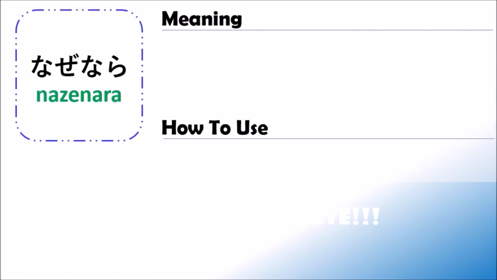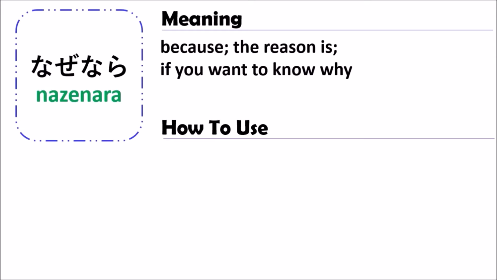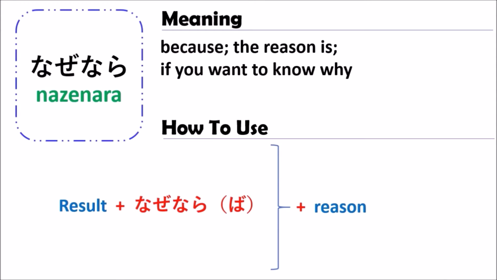Going to learn about the grammar of NAZENARA. The grammar of NAZENARA means because, or the reason is, or if you want to know why. In Japanese, when you use the grammar of NAZENARA, you begin with some result, followed by NAZENARA, and followed by the reason.